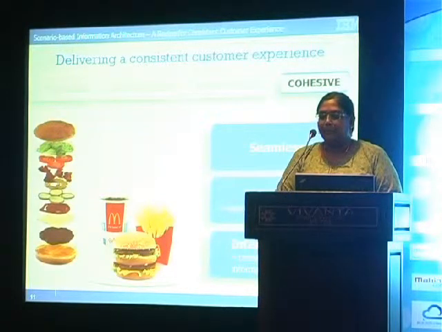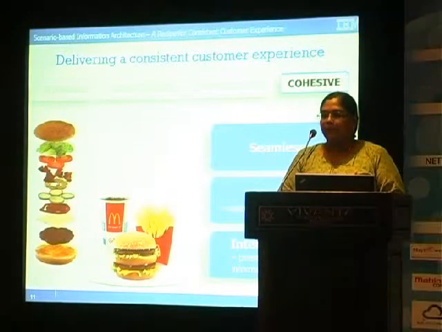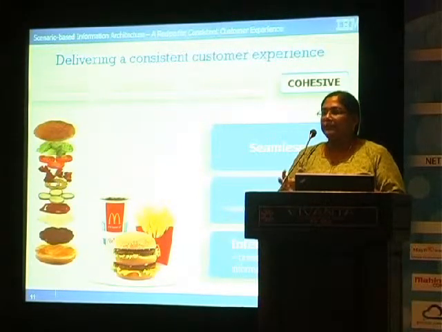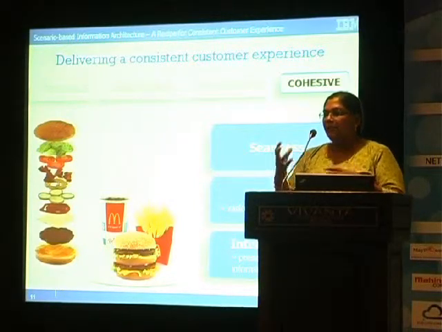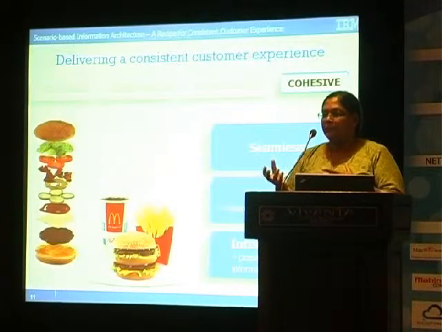And finally, we come to the cohesive and seamless aspect of information. When we talk about information experience, it should be integrated in that we provide different types of information. It may be online help, embedded assistance in the UI or in wizards.